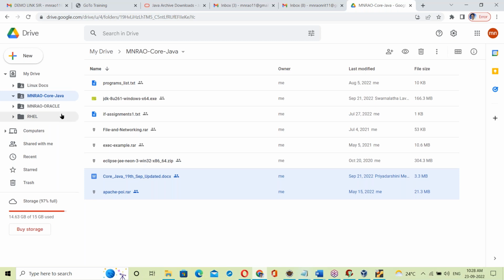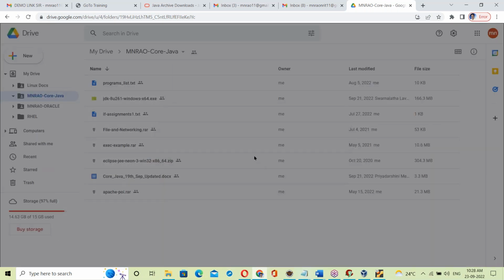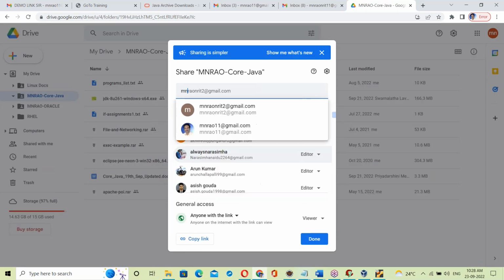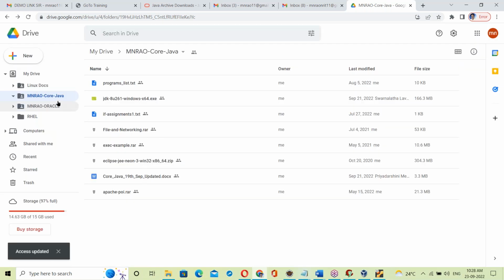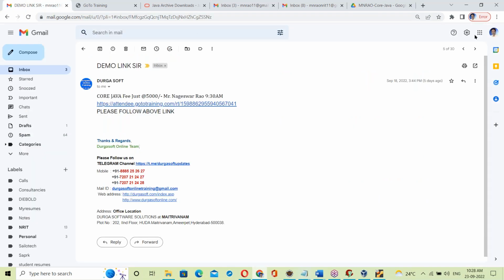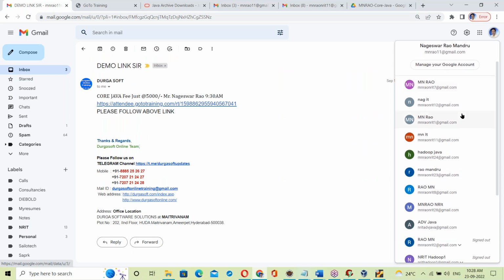How to download? One second. I have given access like this: I click Share, add a member's mail ID, and send. This is the material drive. Next is the recordings drive, which has your batch recordings.